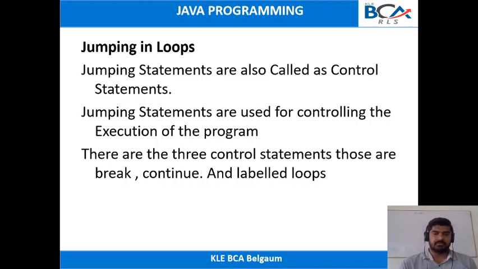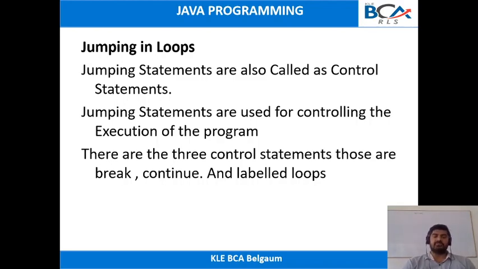Jumping statements are also called control statements because they control the execution of the program. So jumping statements are used for controlling the execution of a program. There are three jumping statements available in Java: break, continue, and label loops.